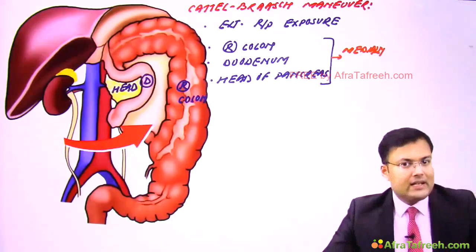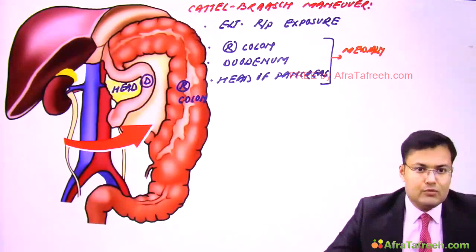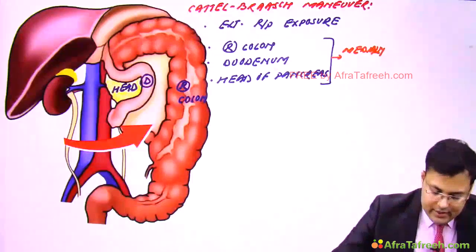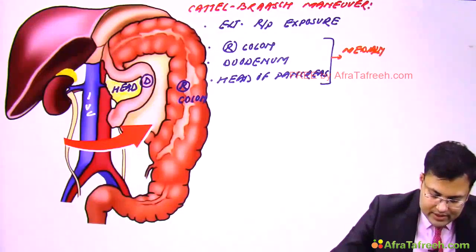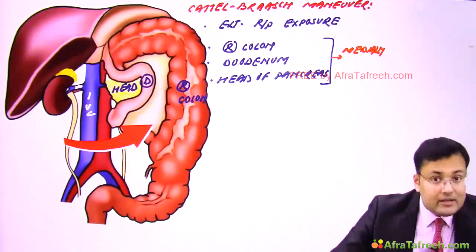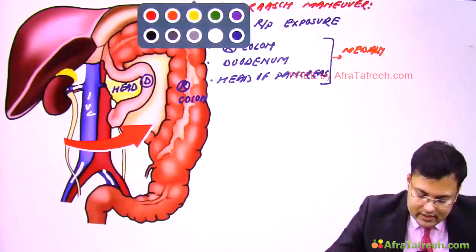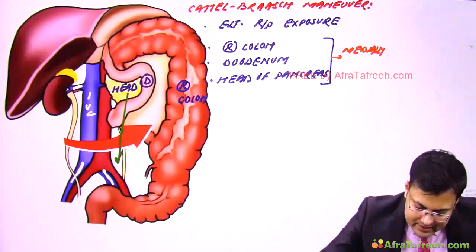So this Cattell-Braasch maneuver is going to expose which structures? Here you can see that it is going to expose the inferior vena cava. What's the name of this vein? This is the right renal vein, and this is the iliac vein. And what else? The infrapancreatic segments.